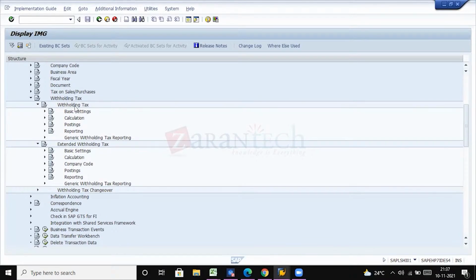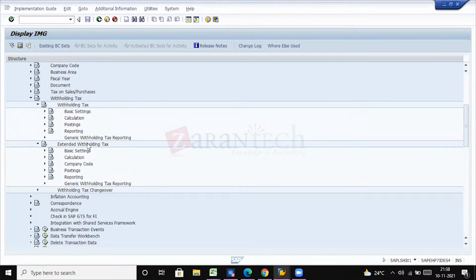This withholding tax is the old version, and extended withholding tax is the newest version. With every new version introduction by SAP, some new settings will be updated in the SAP system. So we will be working on this extended withholding tax.